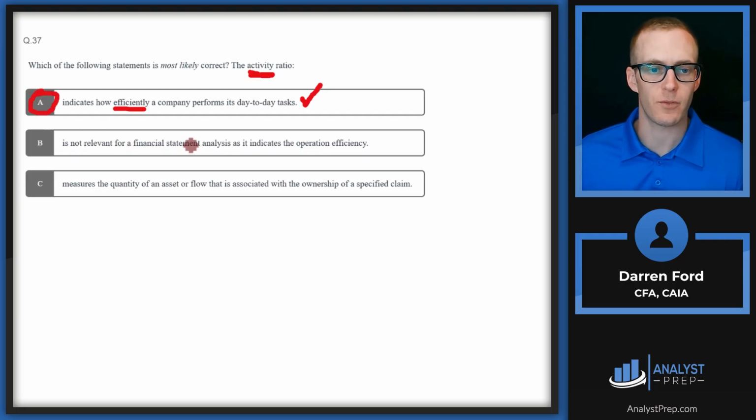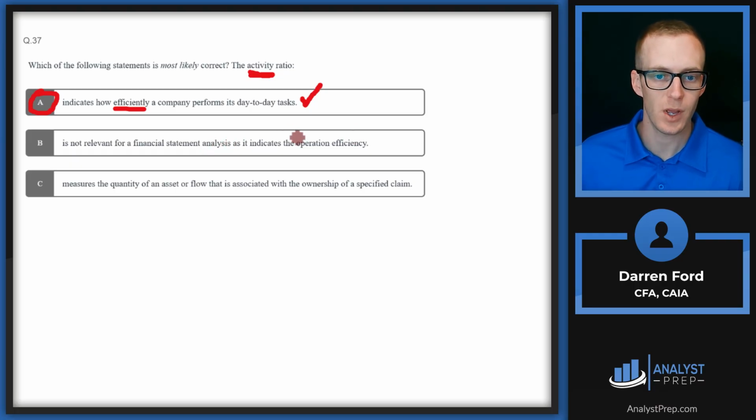B is not relevant for financial statement analysis as it indicates the operation efficiency. Well, operational efficiencies are going to flow right through to our financial statements because with this activity ratio, it's involving sales, cash conversion. These are all going to show up on the financial statements. So it is certainly relevant.